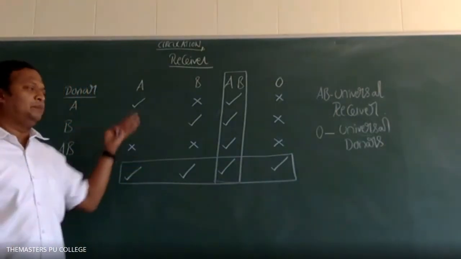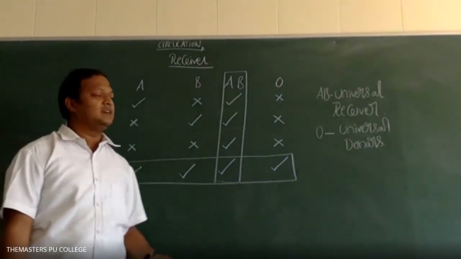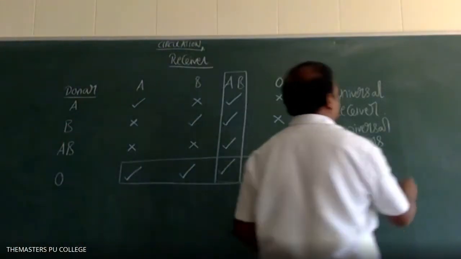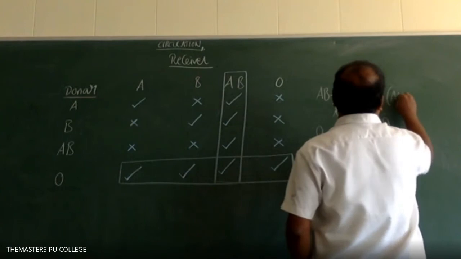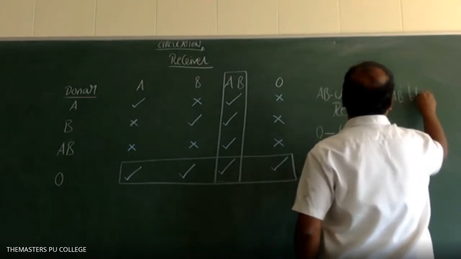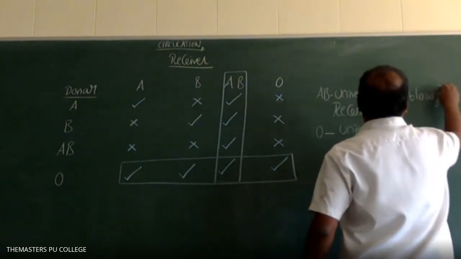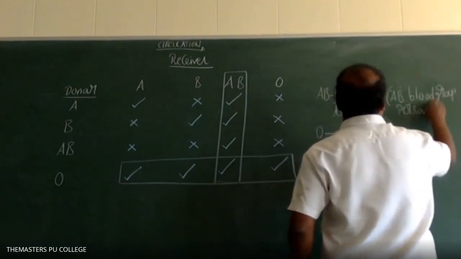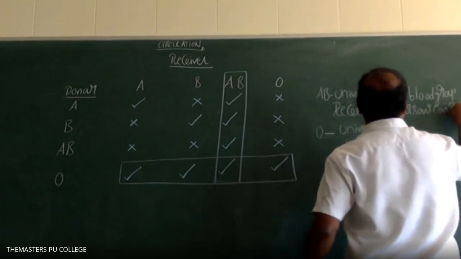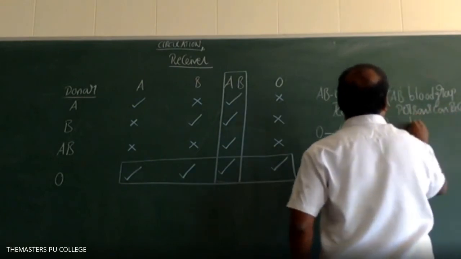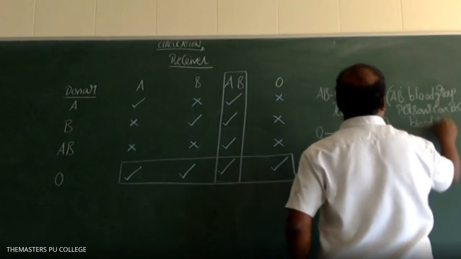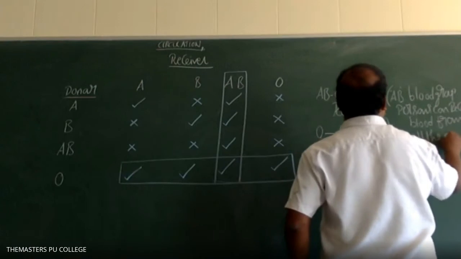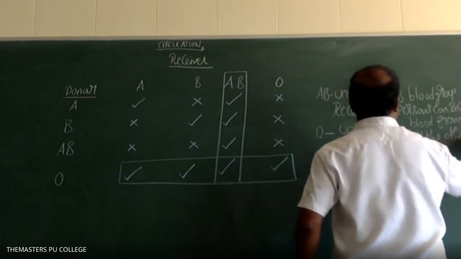So AB blood group persons are universal receivers because AB blood group persons can receive blood from all the other groups.